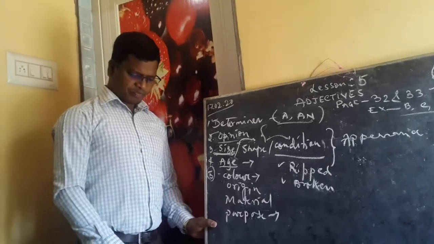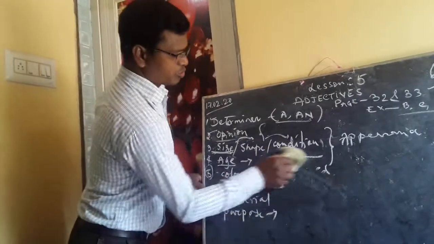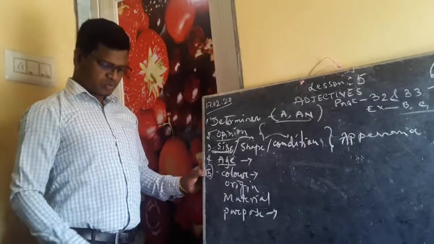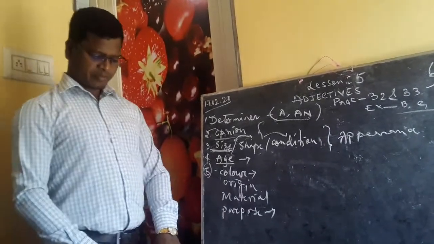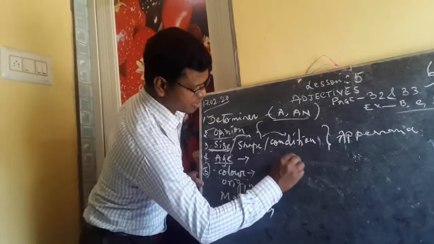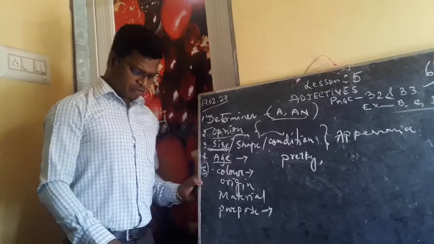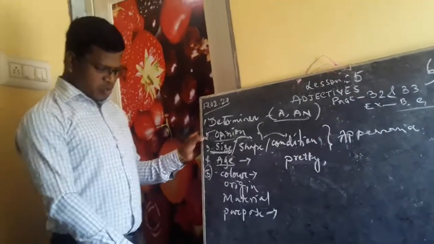I will show you the first two, and the rest you will have to do on your own. Like here, red, new, pretty, leather purse. So which is the opinion here? Pretty, of course. So I will write pretty. Then comes new.